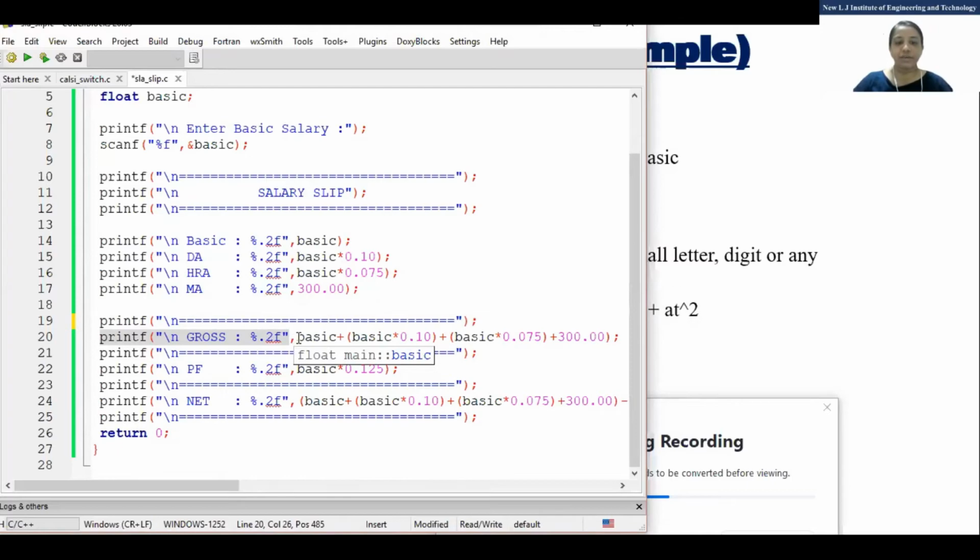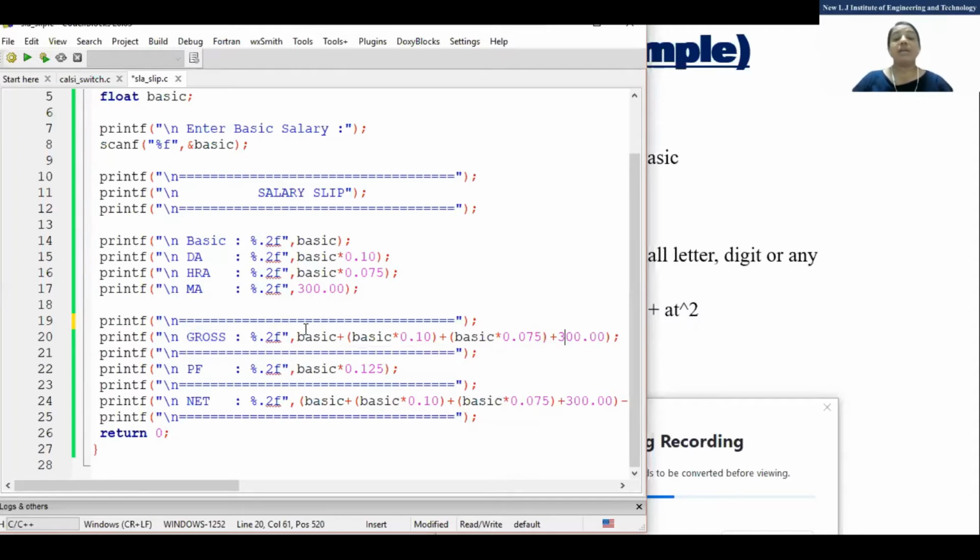So I have written basic plus basic into 0.10, that is DA, basic into 0.075, that is HRA, and MA is fixed 300.